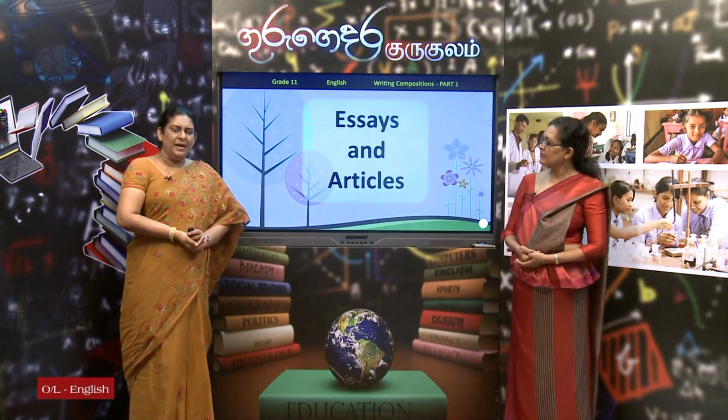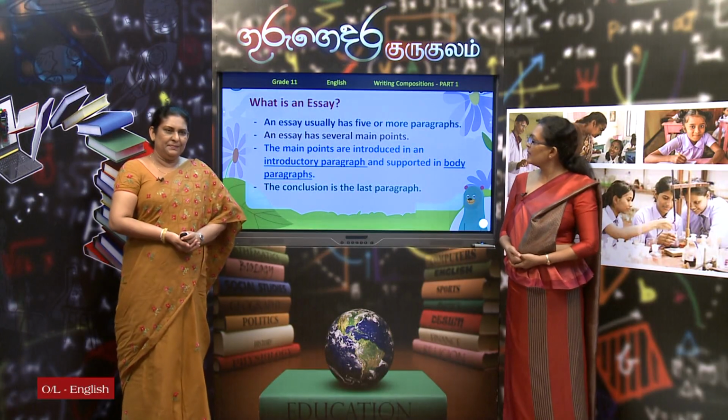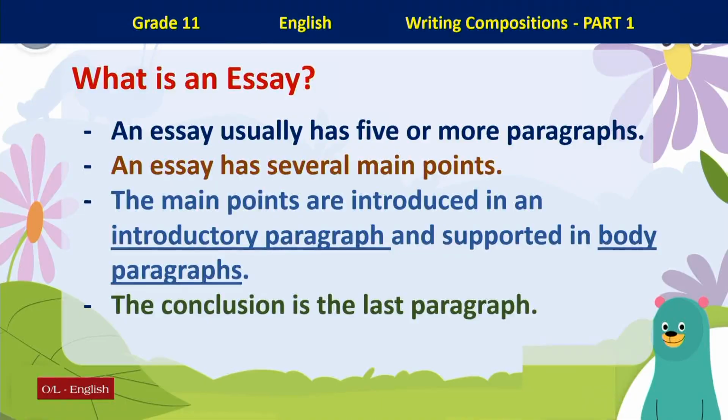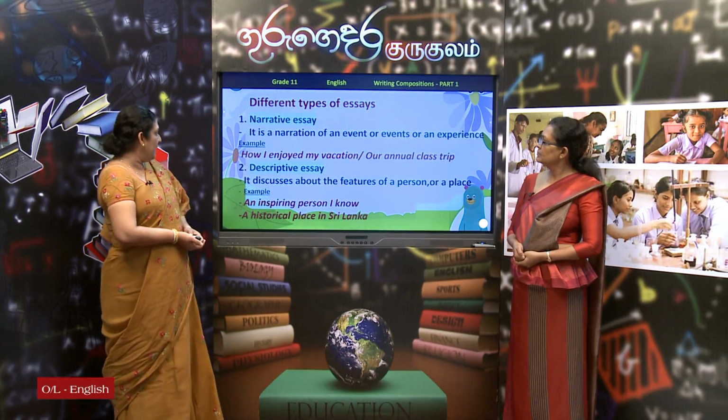Right. So today I am going to talk about 2 of them. How to write essays and articles. Yes, Miss Nirmala, can you tell the children what an essay is? Yes. An essay usually has 5 or more paragraphs and it has several main points as well. The main points are introduced in an introductory paragraph and supported by body paragraphs, and there is a conclusion as well. Let me tell you more about this in detail.